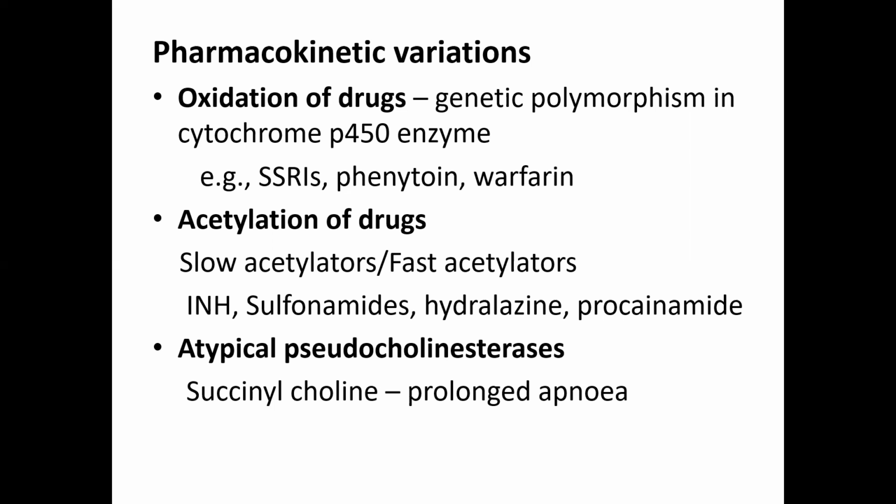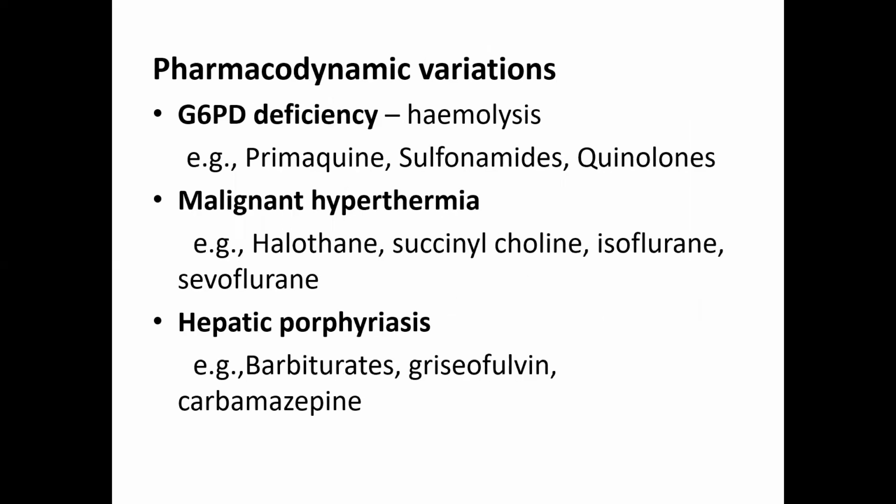Due to persistent action of the succinylcholine. Coming to the pharmacodynamic variations, that is G6PD deficiency. Variations in receptors and enzymes will lead to adverse effects in diseases. In pharmacodynamic variations, example, G6PD deficiency. Deficiency of glucose 6-phosphate dehydrogenase in red blood cells leads to